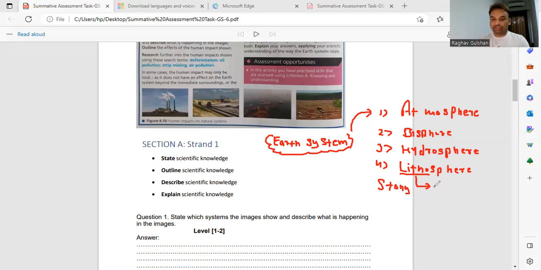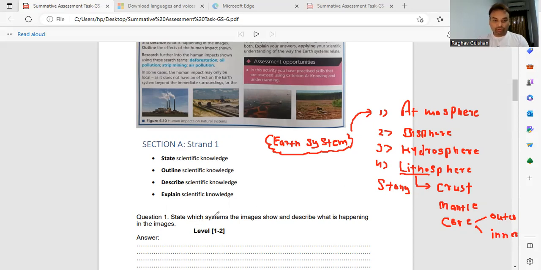So the lithosphere, again, has three parts. The upper layer is known as the crust, the second layer is known as the mantle, and then we have the third layer, which is known as the core, right? And the core, again, is divided into two parts, the outer core and the inner core, right?